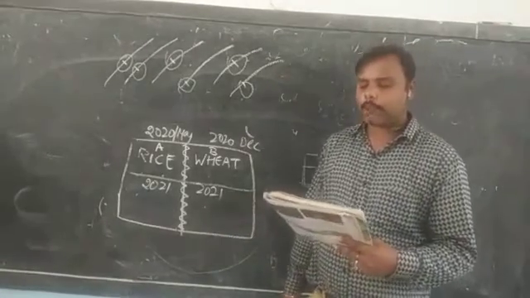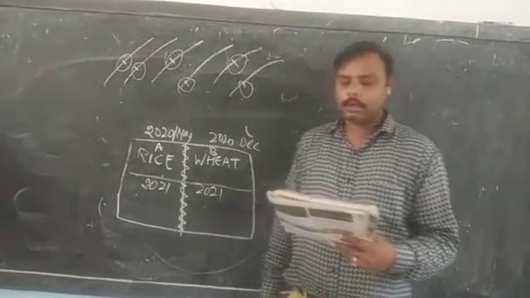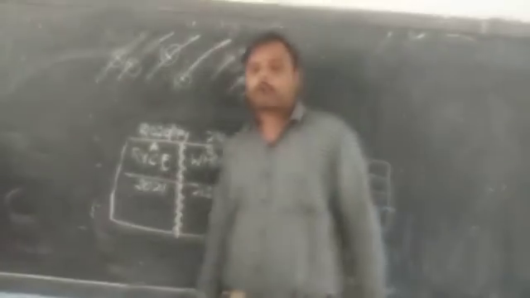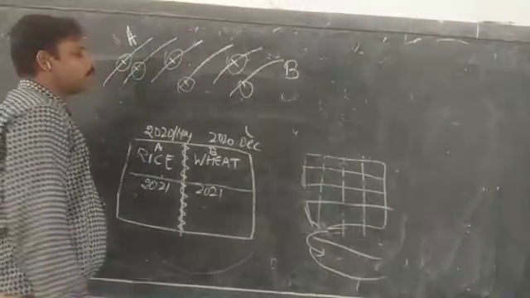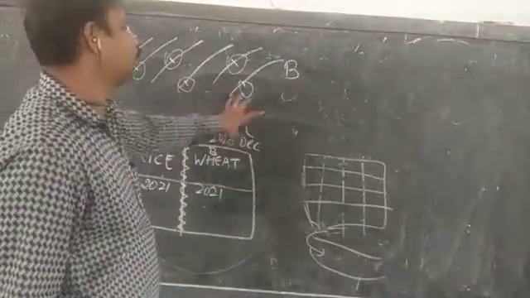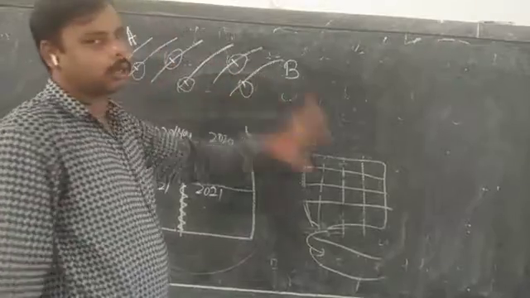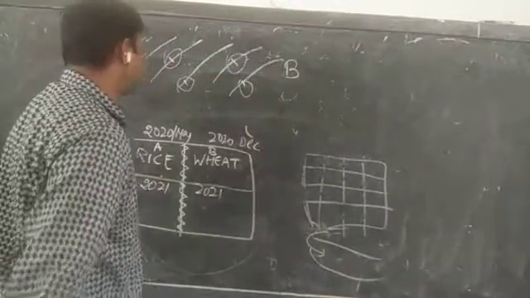Next is proper drainage and irrigation. Proper drainage and irrigation means that there should be a proper outlet through which the water can come out. For example, say this is point A and this is point B. When the water moves from point A to point B, once the water is soaked by the soil, whatever excessive water is there should move out.